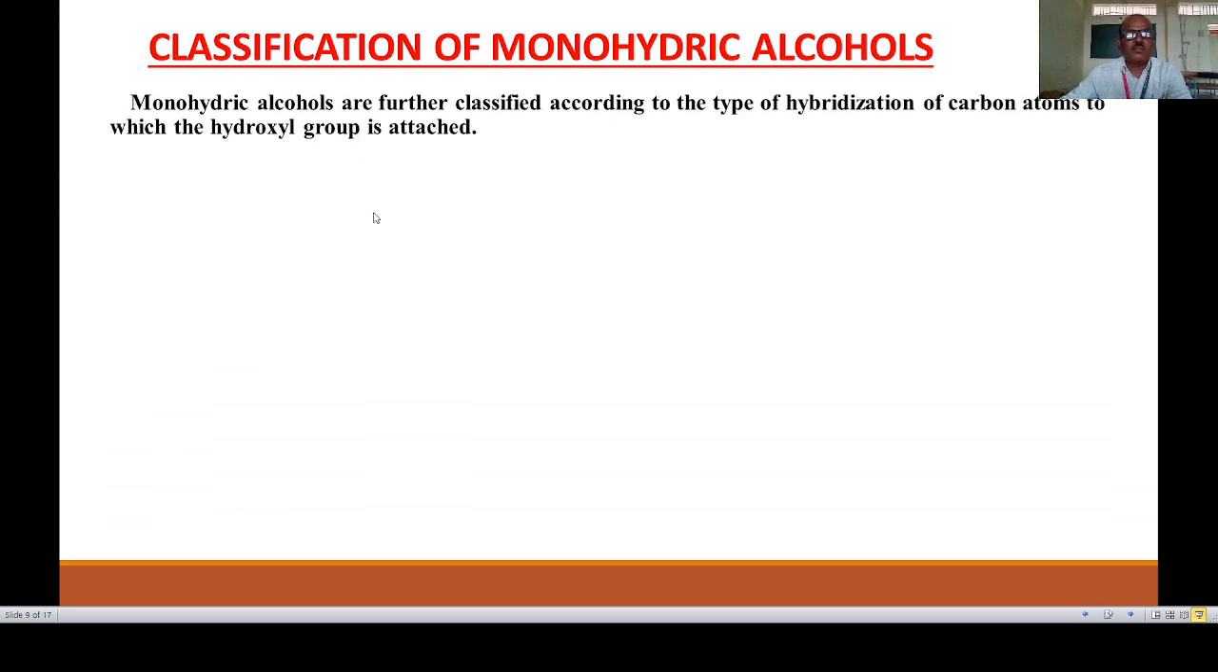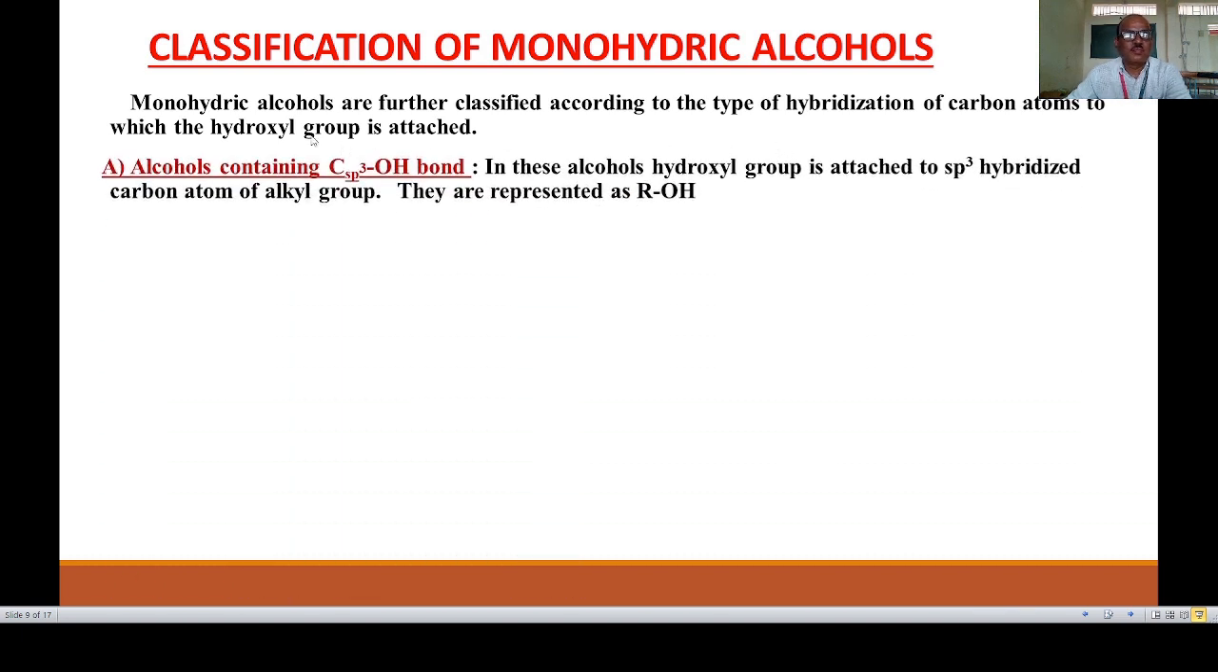Then we have to classify the monohydric alcohols. This classification is based on the type of hybridization of the carbon atom to which the hydroxyl group is attached. Means the OH group is attached to which type of hybridized carbon atom. We know there are 3 types of hybridization: sp3, sp2 and sp.